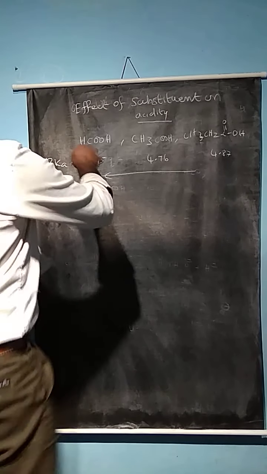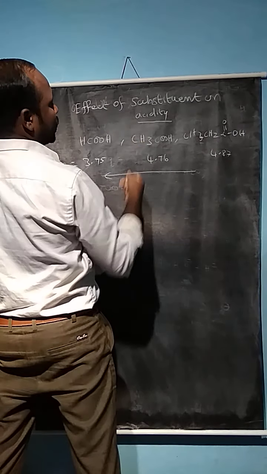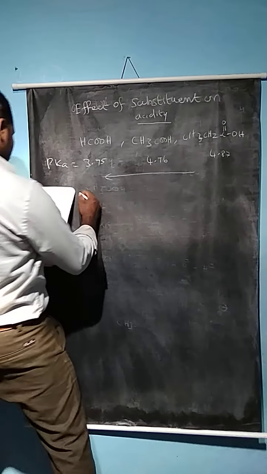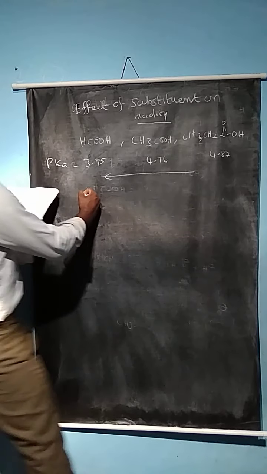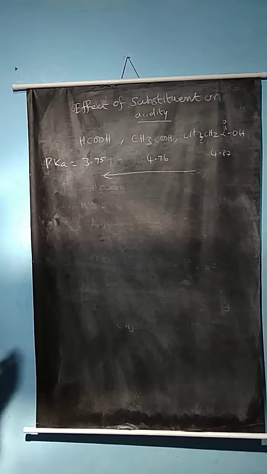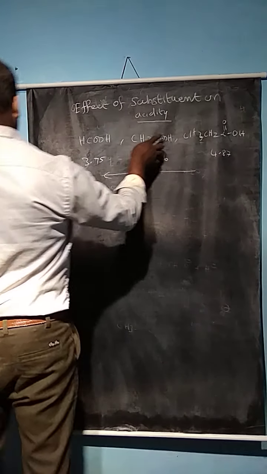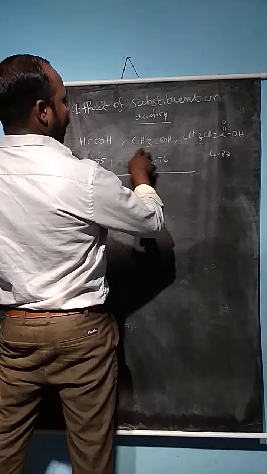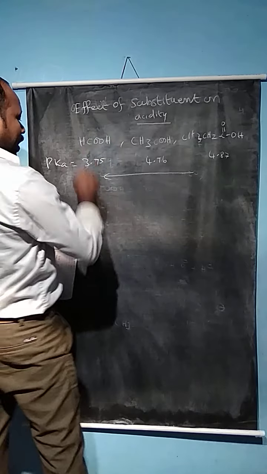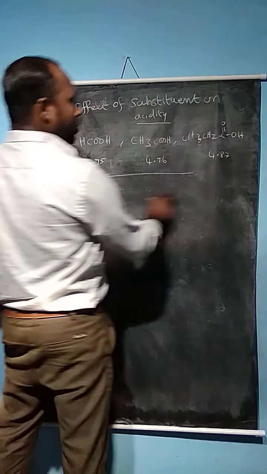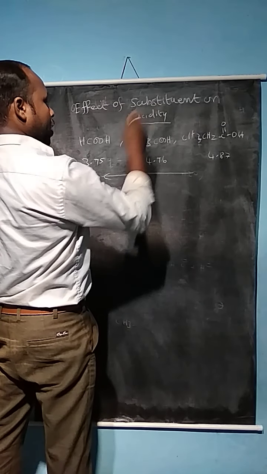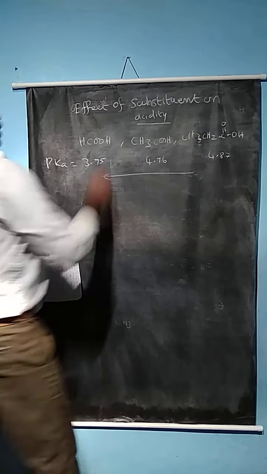So the electron donating group decreases the strength of the carboxylic acid. If it is an electron withdrawing group, the acidity increases. The negative charge of the carboxylate anion is not stabilized by an electron donating group. But if an electron withdrawing group is present, the inductive effect is predominant.